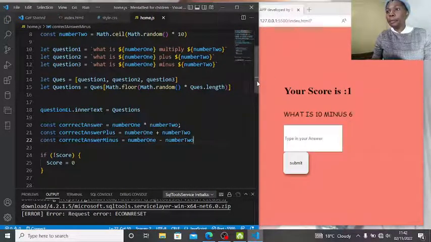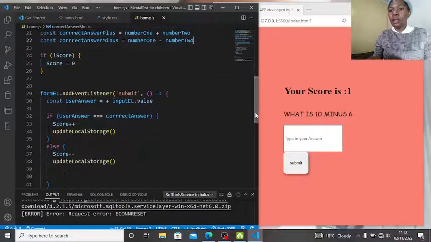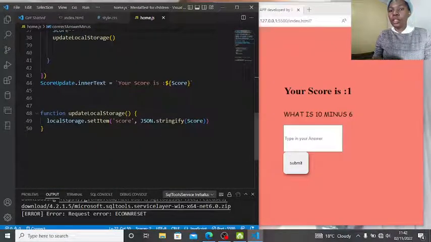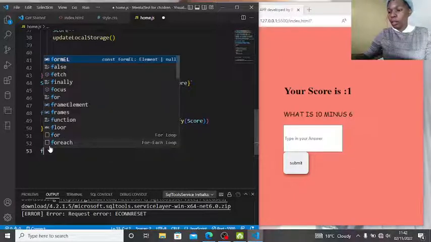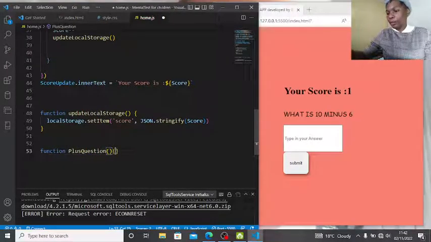Now let us create some functions for these two. We can leave the other one. So let us create a function for our plus question.